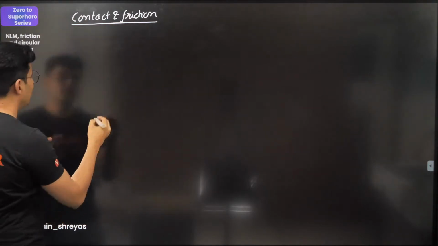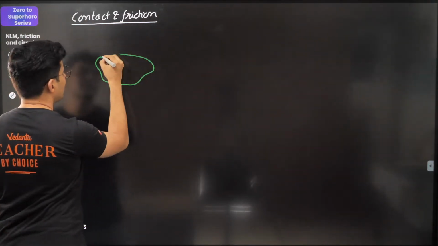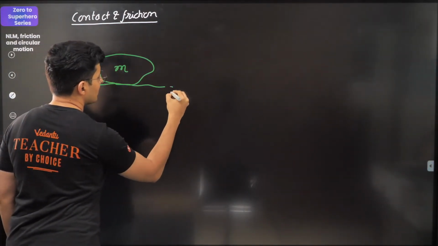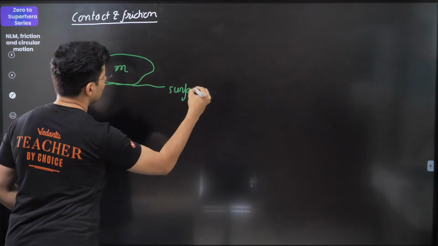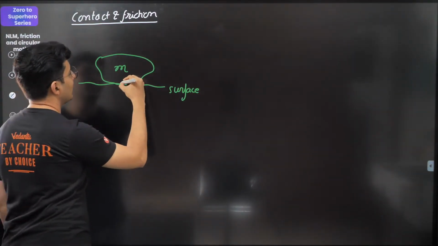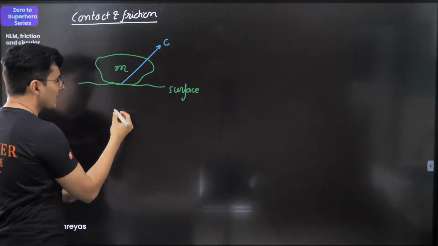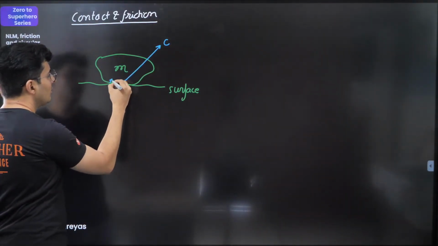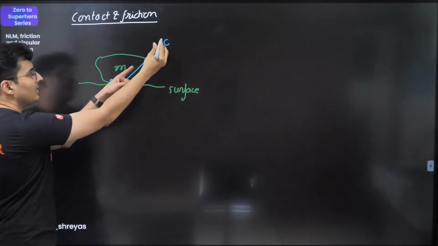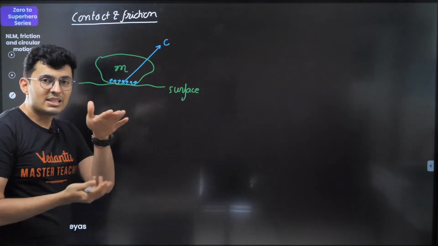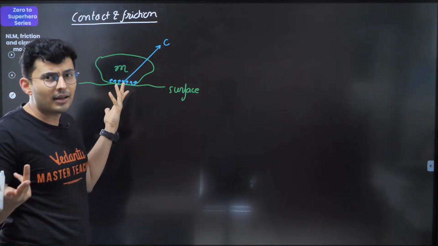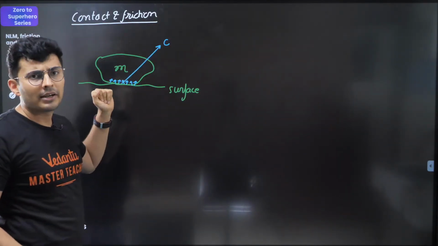So let's say for example, you have a body like this, of mass m, and this is your surface on which it is resting, moving, whatever. Then you have something called the contact force. This is the contact force, which is the resultant of all the forces which act between the two surfaces. It could be at an angle, it could be not at an angle, I don't know. But I've just shown a random direction.